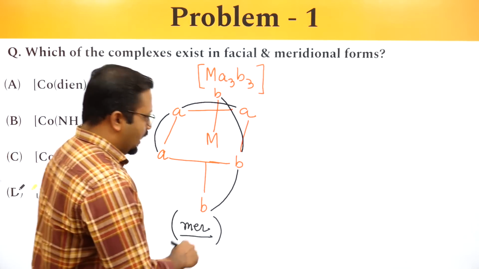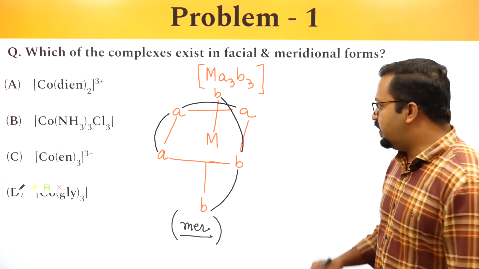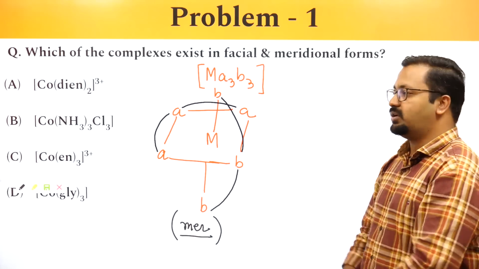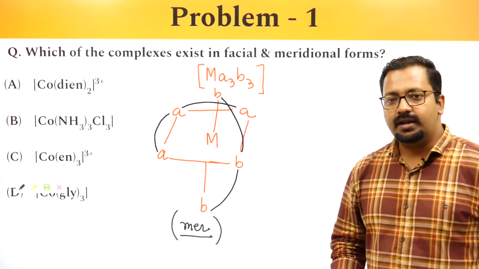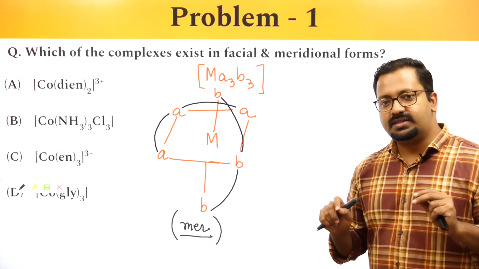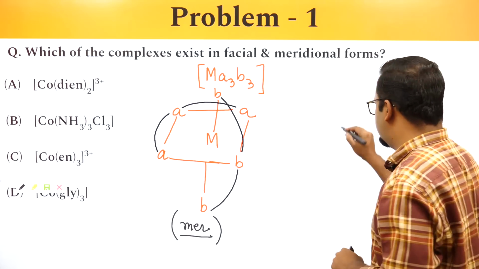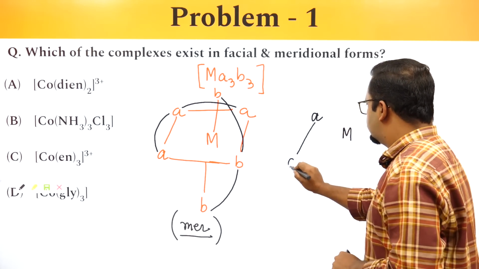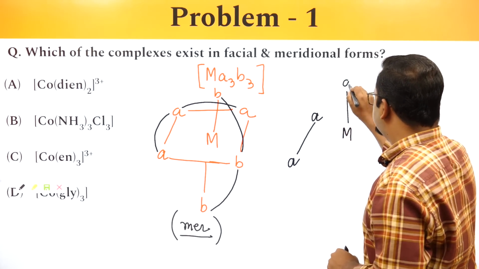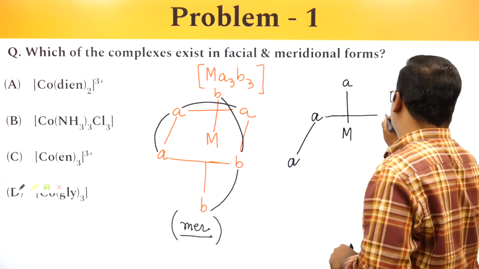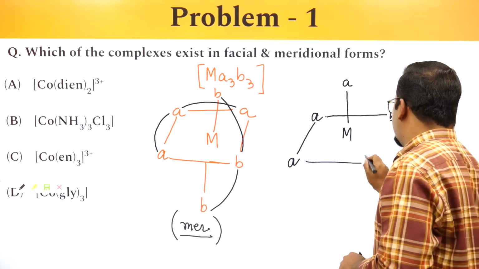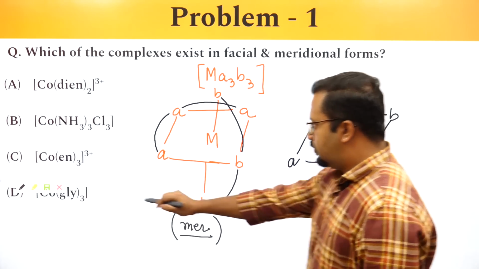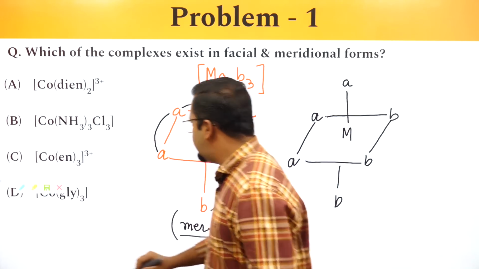Another form is facial, in which the ligands seem like they are present on the face of an octahedron. Now an octahedron has 6 vertices and 8 faces. So let's try to draw it. B, B, and there's another B. Now it will look something like this.